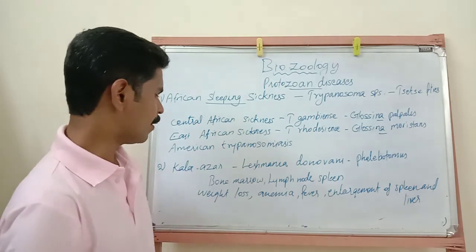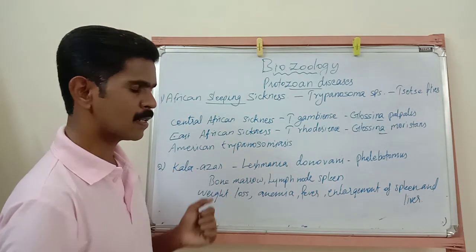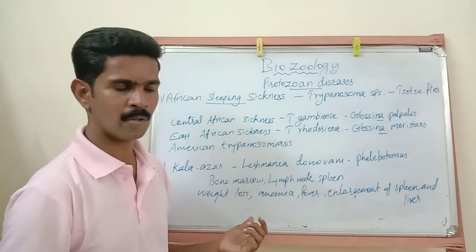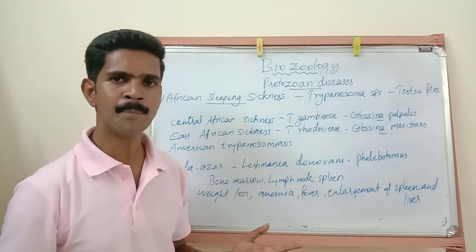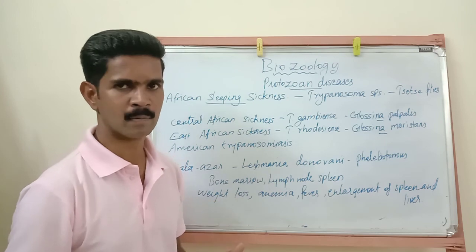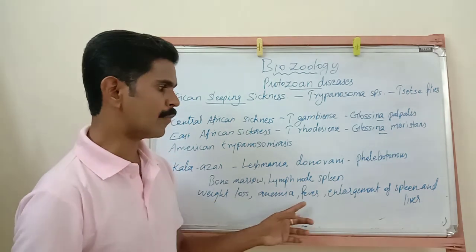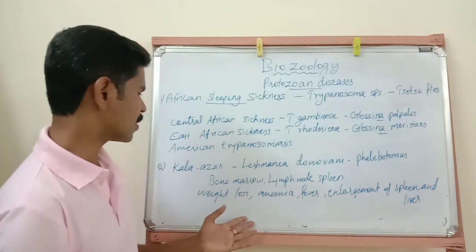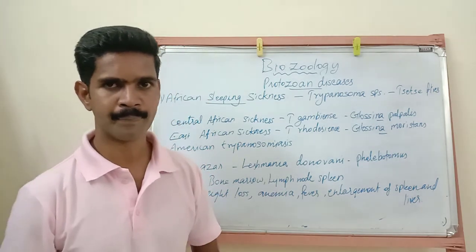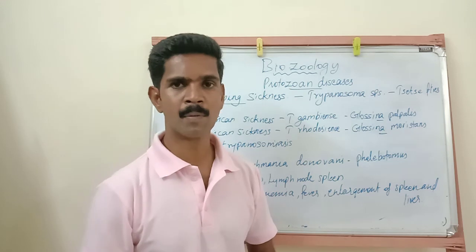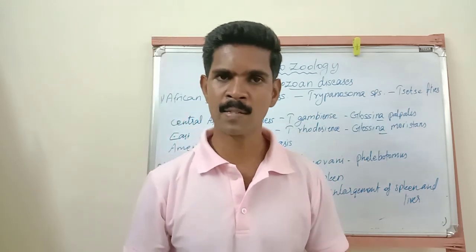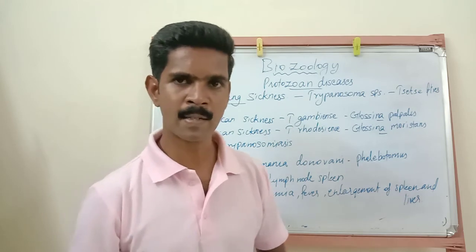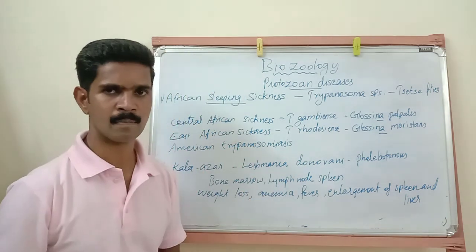Understand? If anyone is affected with Kala Azar, we can see some symptoms, particularly weight loss, anemia, meaning a disease related to blood, a disease affecting the blood, then fever, and enlargement of the spleen and liver. These are the symptoms of Kala Azar. Now we have completed 2 important diseases. The first protozoan disease is African sleeping sickness, and the second is Kala Azar.